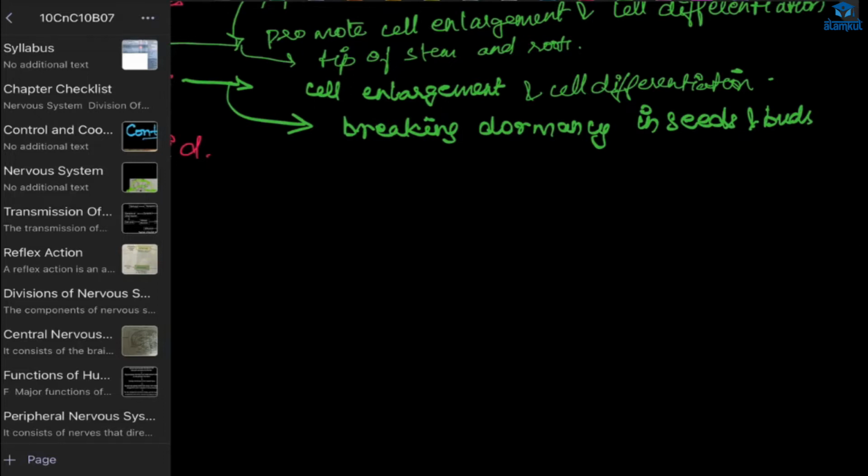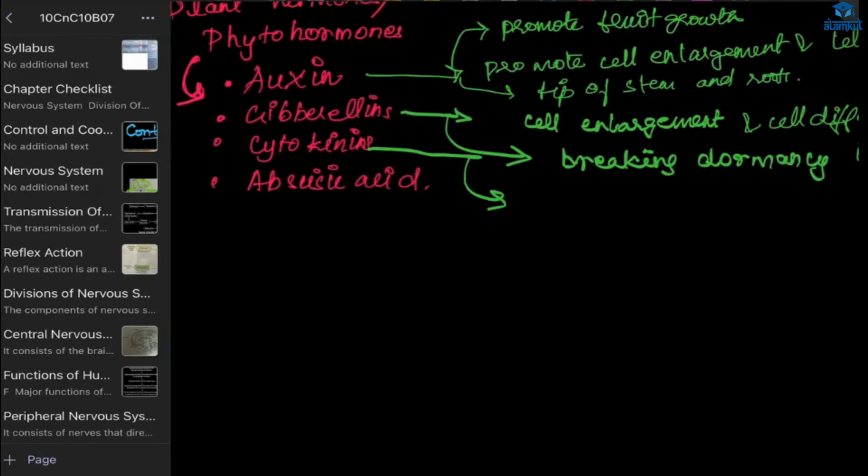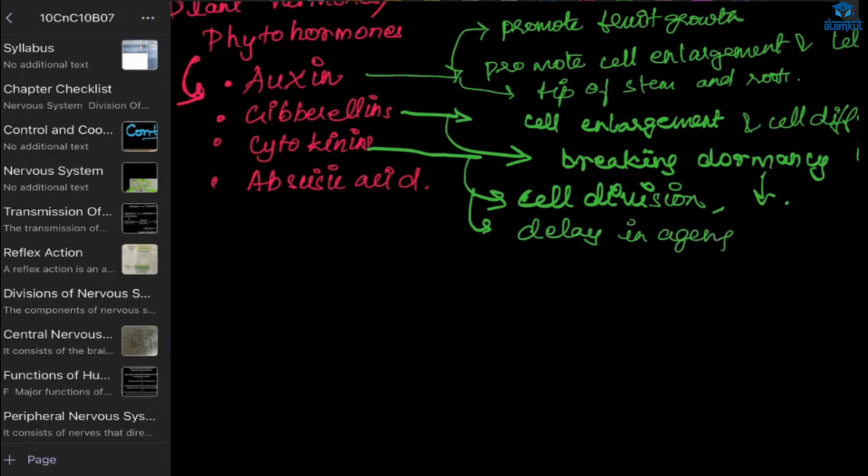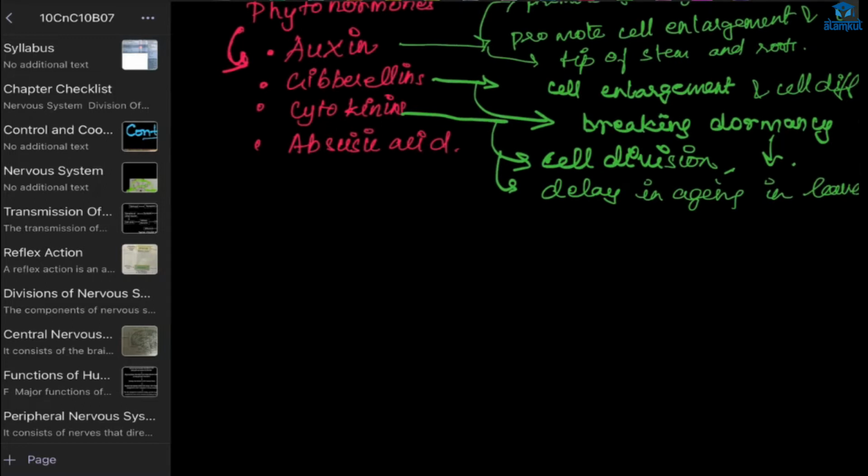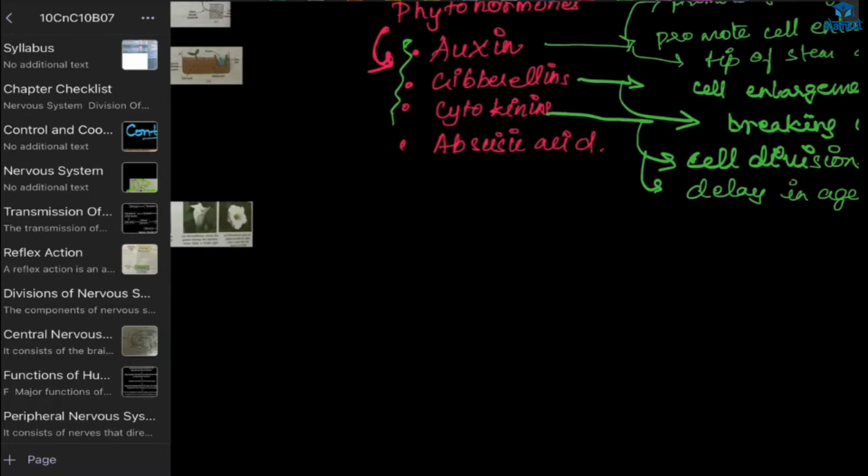Next, we have cytokinins. What about that? It will promote cell division. Here also the same thing, breaking of dormancy. And one more thing here, that is delay in aging of the leaves. Now, these all were what? Growth promoter hormones. I'll write this with a different color, promoter.